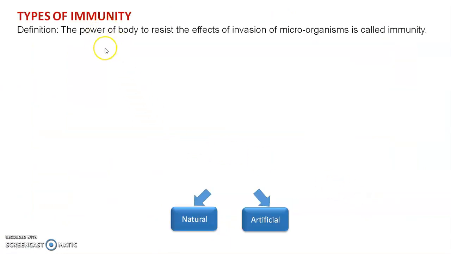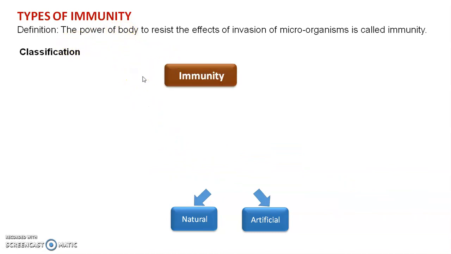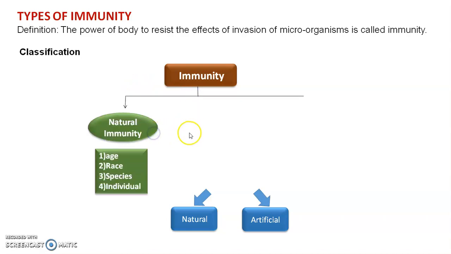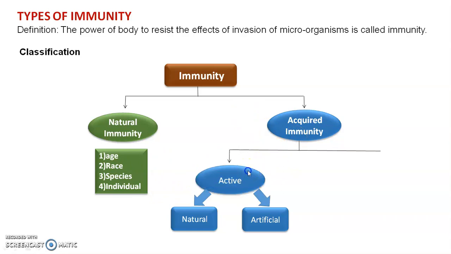Then we see the types of immunity. Immunity is the power of the body to resist microorganism infection. Immunity is basically divided into two parts: natural immunity, which we acquire from age, race, species and individuals, and acquired immunity, which we can acquire from outer sources. Acquired immunity is again divided into two parts, active immunity and passive immunity.